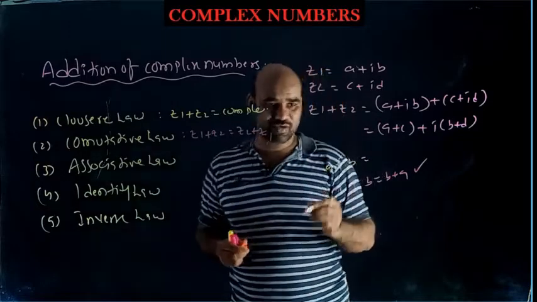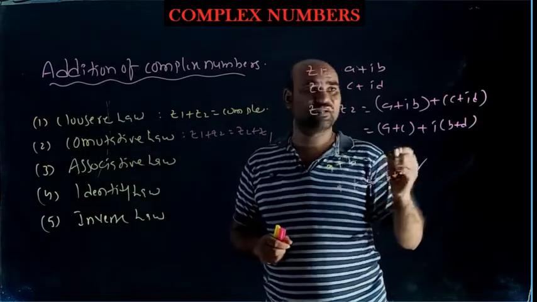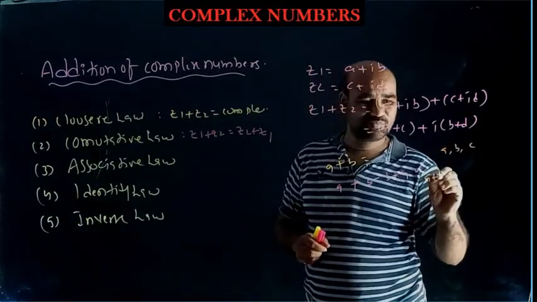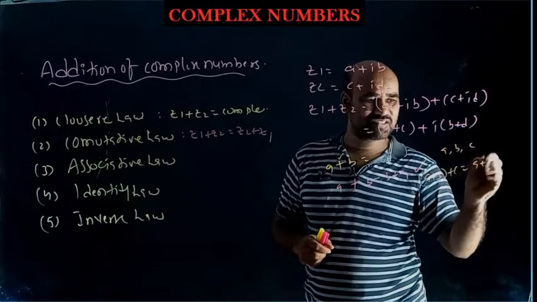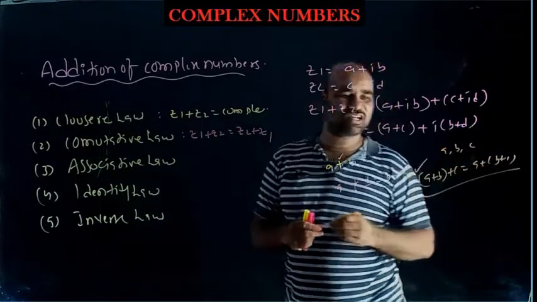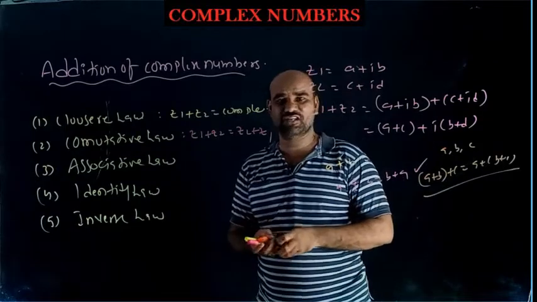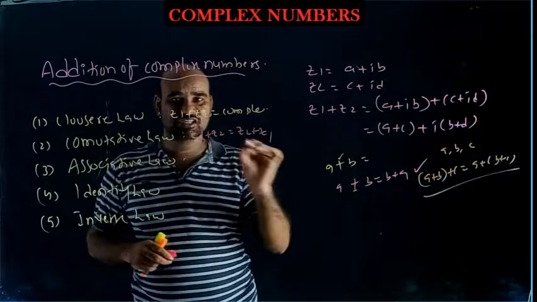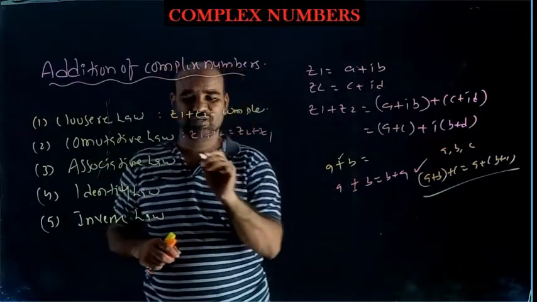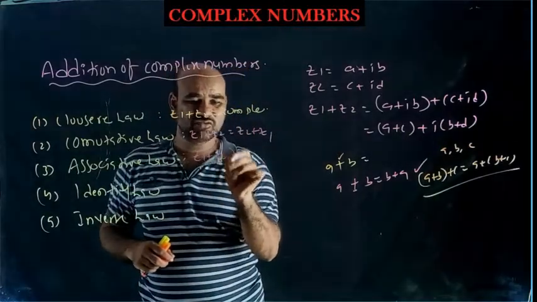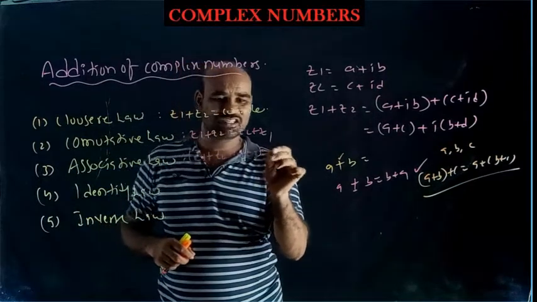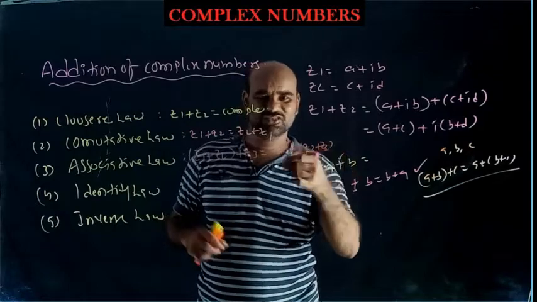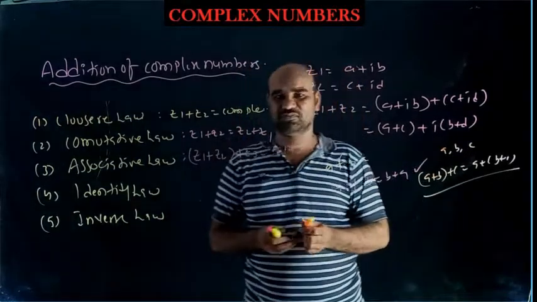So, the associative property in real numbers. A, B, C are any three real numbers. If (A plus B) plus C equals A plus (B plus C), then you can say that real numbers satisfy the associative property with respect to addition. Here also, Z1, Z2, Z3 are any three complex numbers. (Z1 plus Z2) plus Z3 is equal to Z1 plus (Z2 plus Z3). You can just check, that is not a big problem.